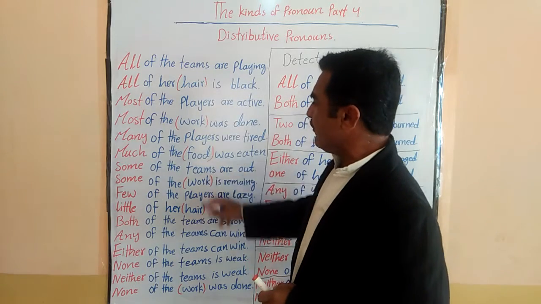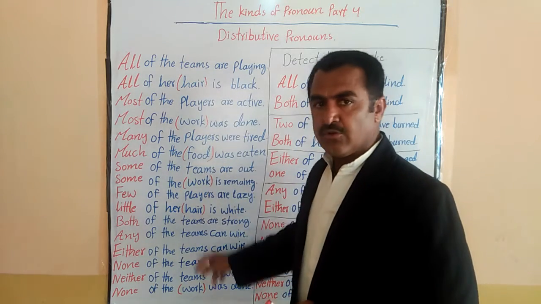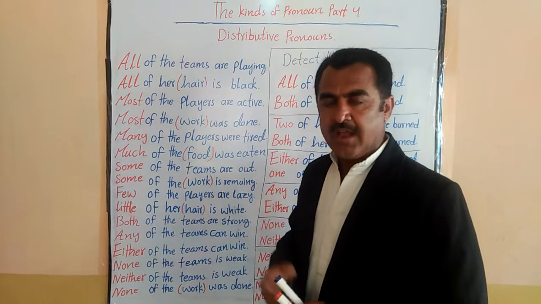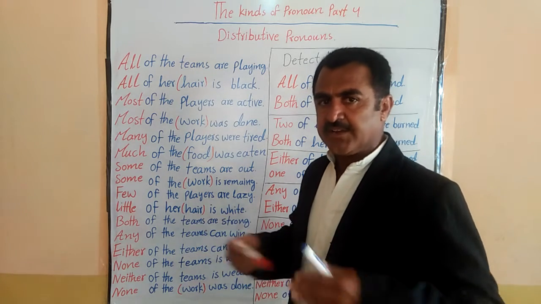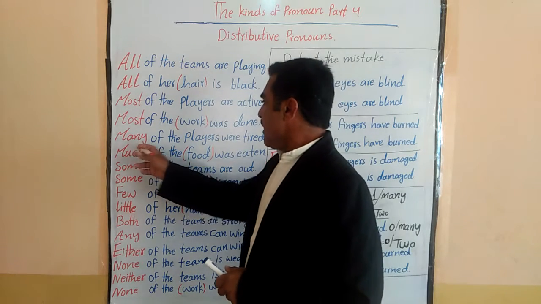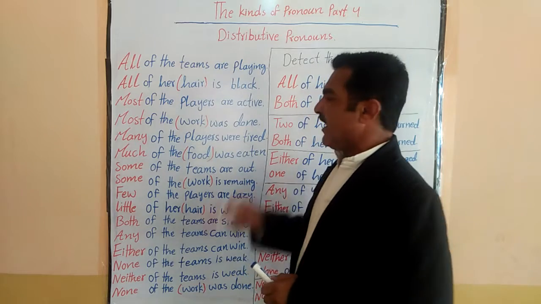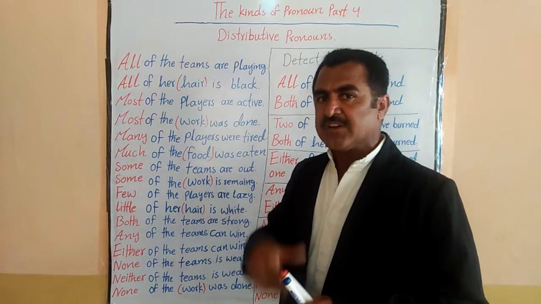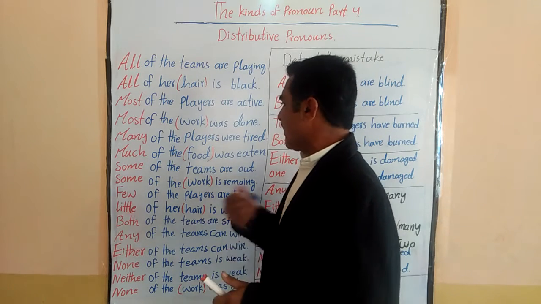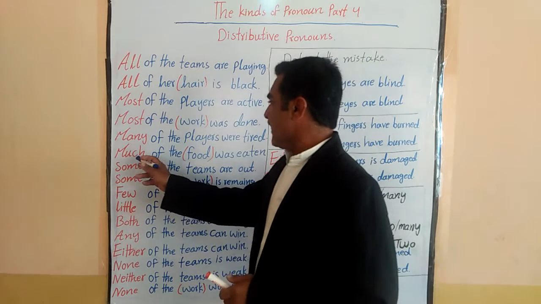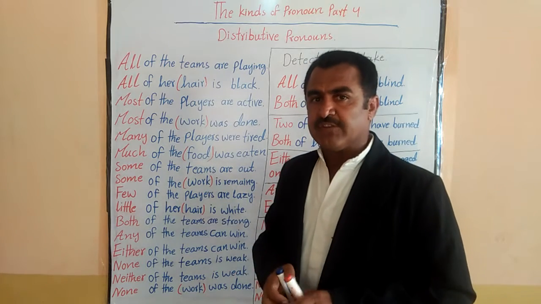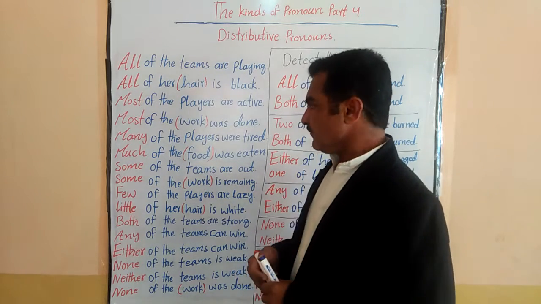Now here you can see the uncountables, which I have put in red brackets so that they should be prominent and clear for you to understand. Many of the players were tired. Not all of the players, but many of the players were tired. Much of the food was eaten. Much of the food was eaten.